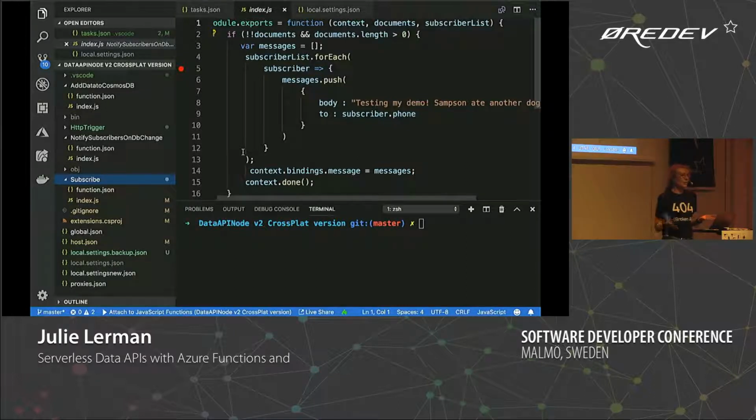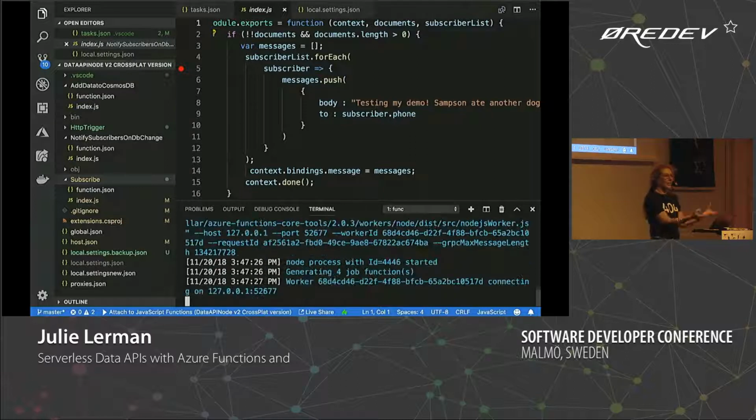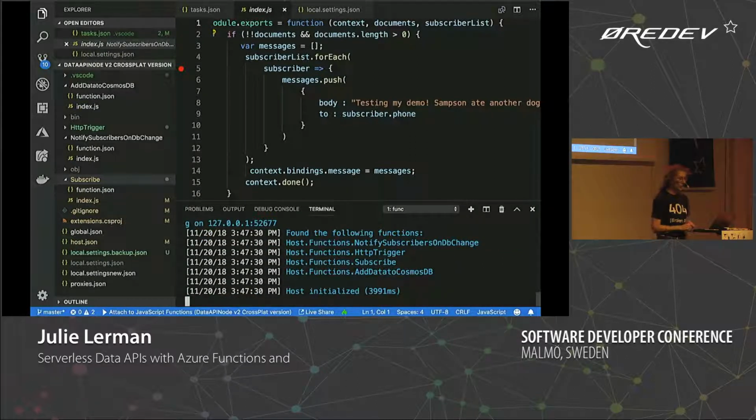The huge difference between here and there is that not only can I run it here, but I can also debug it. So I'm going to start by running this function app so you can see what that looks like, and I'll just do it from the CLI. I'm just going to say func start. Azure Functions has a whole command line interface that you can use. So this is like dotnet run, right? And as a matter of fact, .NET Core is inside of here, so it's kind of calling dotnet run.